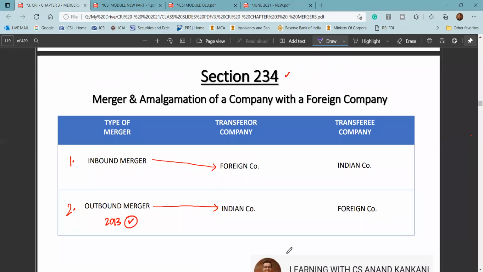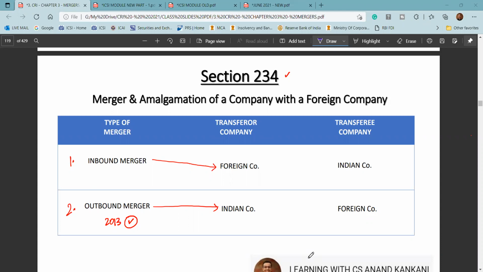So till now, section 232: is there any doubt, or anything that you have missed which you want me to cover? You can just write it in the comment section and I can take it up. Sections 230, 231, 232: is there anything that you all want me to cover? Case law for reshuffling of object clauses: the list of case laws, I will just share it.